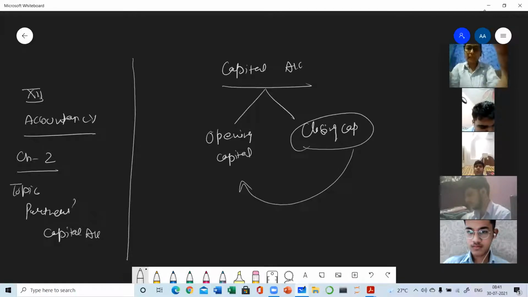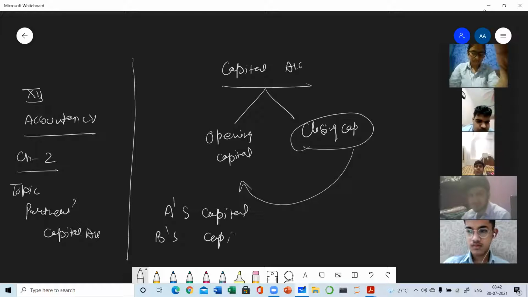So we need to prepare each and every partner's capital account separately. There will not be a combined capital account. Suppose three partners are there, so three capital accounts will be there: first A's capital account, then B's, and then C's.